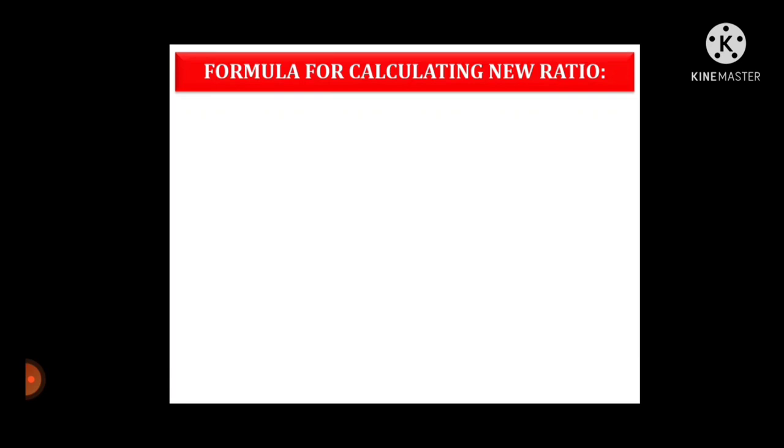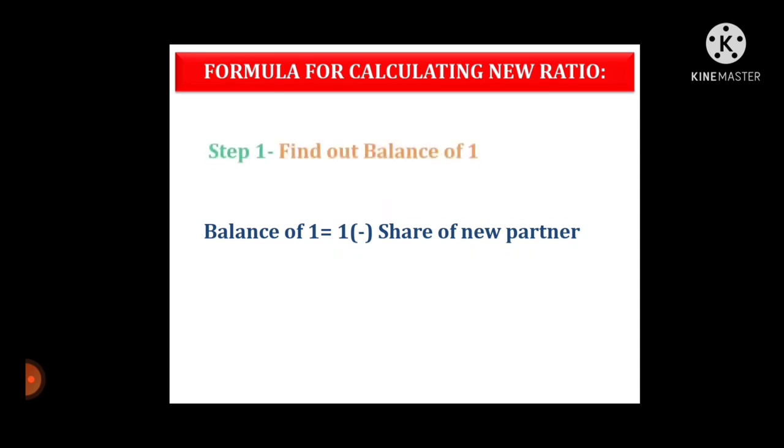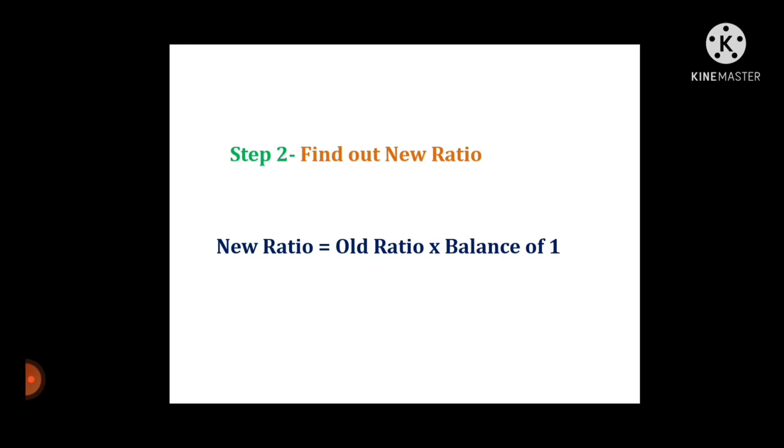Formula for calculating new ratio. Step 1, find out balance of 1. Balance of 1 is equal to 1 minus share of new partner. Step 2, find out new ratio.